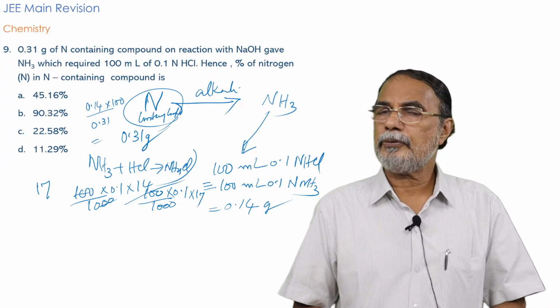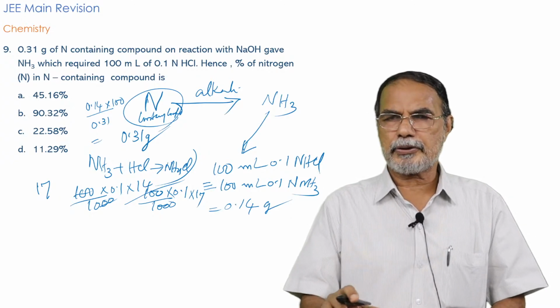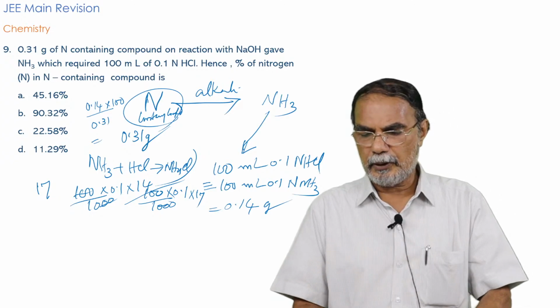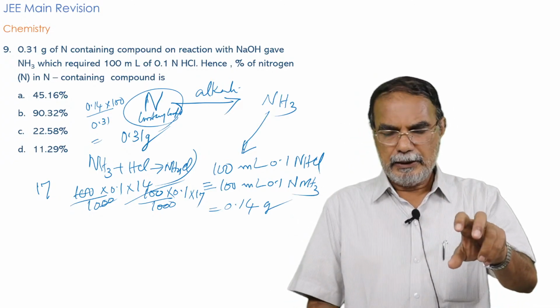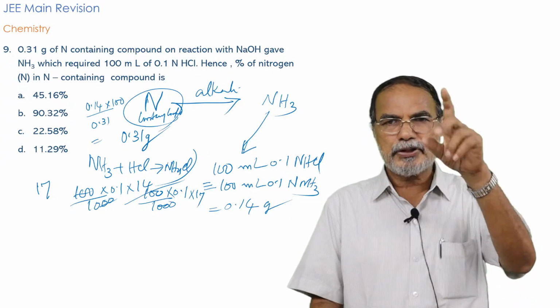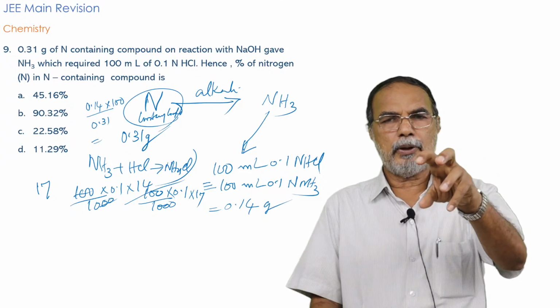You are reminded of the Kjeldahl method. The last part of the calculation, Kjeldahl method, is also similar. 100 ml 0.1 normal HCl is the reacted acid. The reacted acid is equivalent to ammonia. That is how we study in Kjeldahl's method.